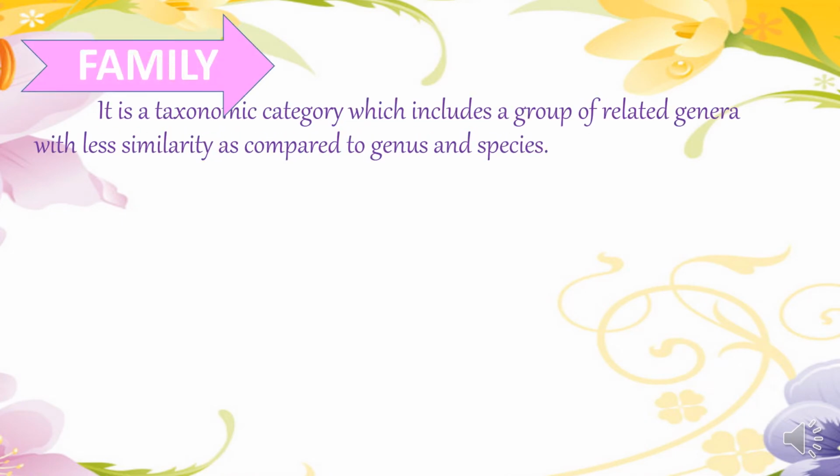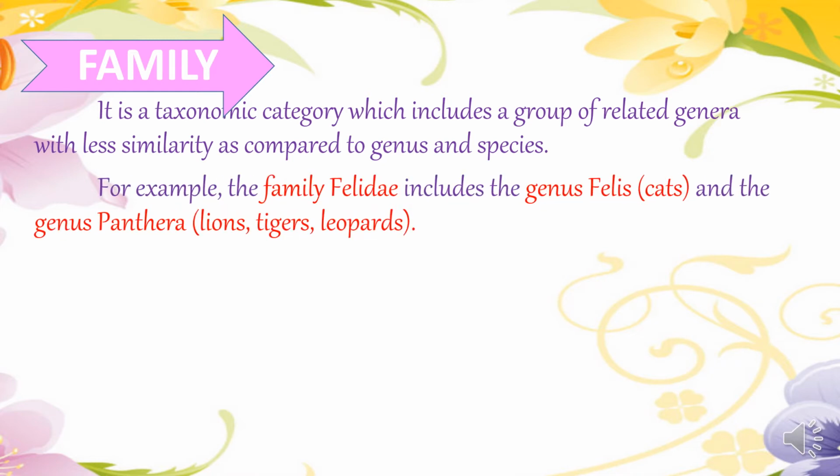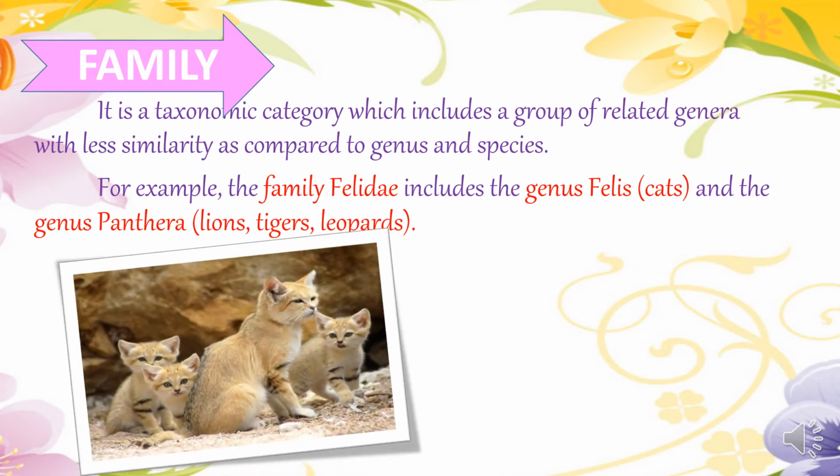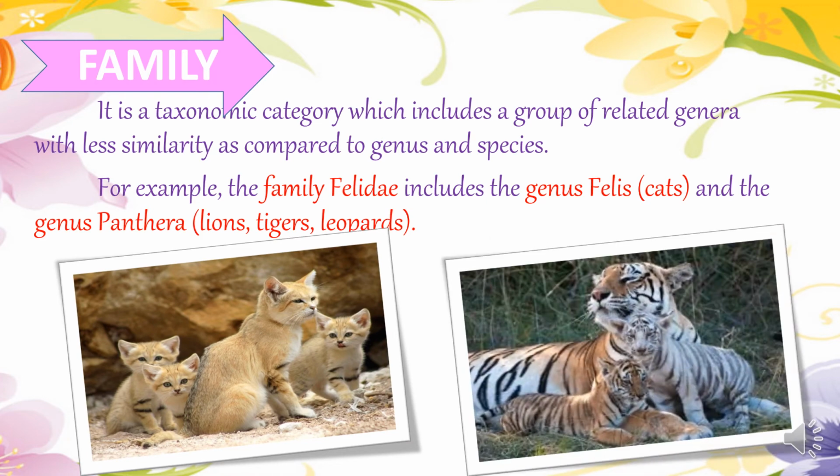The next category is the family. It is a taxonomic category which includes a group of related genera with less similarity when compared to the genus and species. For example, the genus Felis, consisting of the cats, and the genus Panthera, which includes the lions, the tigers and the leopards, are grouped together in one family called the family Felidae.